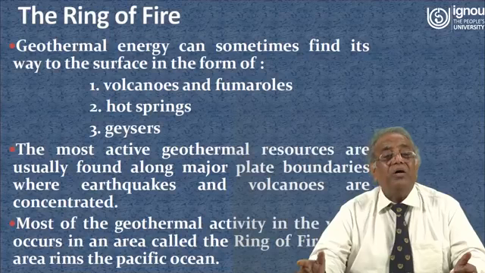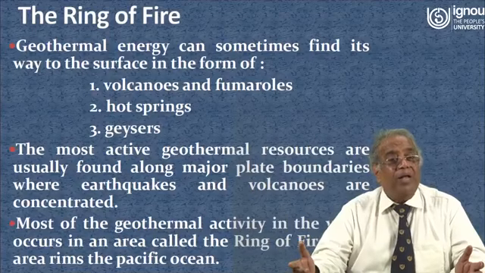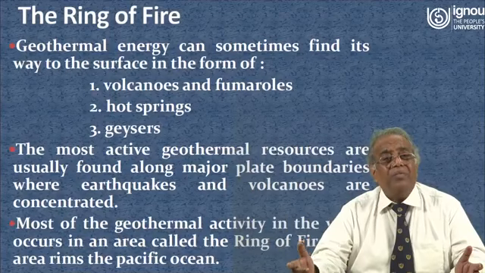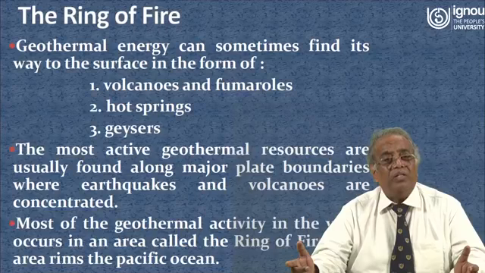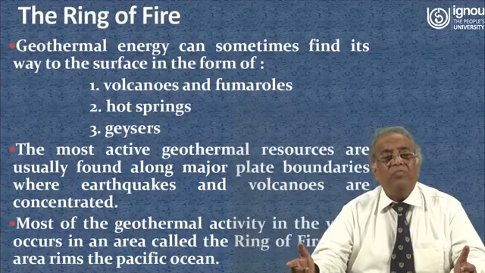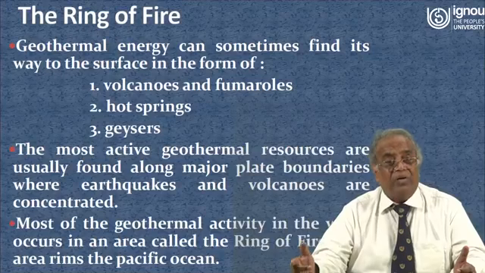Now let us talk about the Ring of Fire. Geothermal energy can sometimes find its way to the surface in the form of volcanoes, fumaroles, hot springs and geysers. The most active geothermal resources are usually found along major plate boundaries where earthquakes and volcanoes are concentrated.